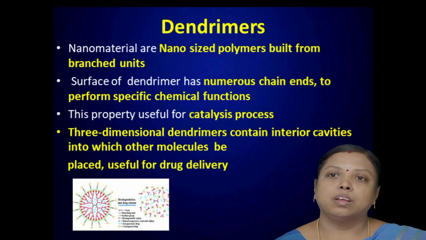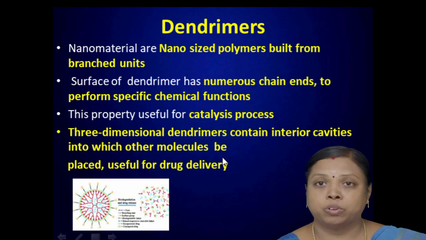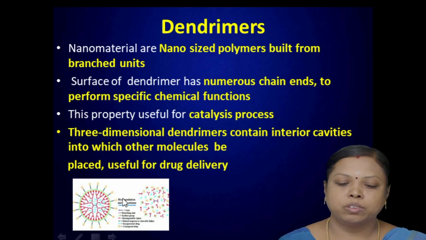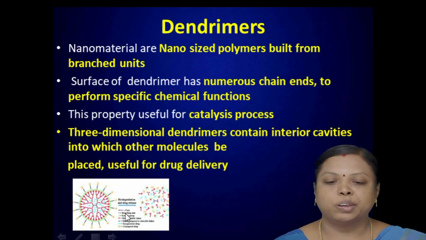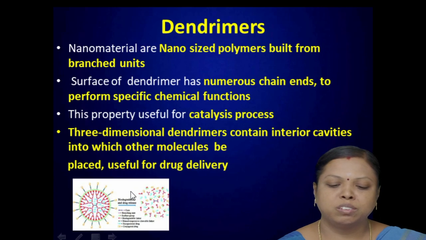Let us see the fourth type, dendrimers. Actually dendrimers are a polymeric structure. It's a branched chain structure. So these nanomaterials are nano-sized polymers built from branched units. Here you see the structure. It is branched, like a tree, it forms branches. So we are seeing this as a dendrimer. It is a branched structure polymer. The surface of the dendrimer has numerous chain ends. You see this structure. So numerous chain ends are present.